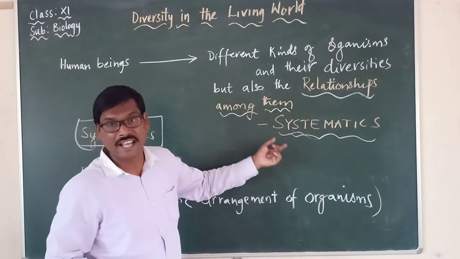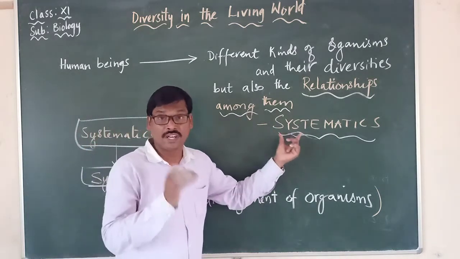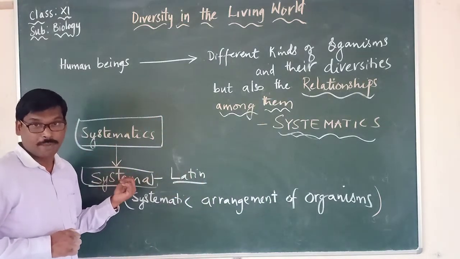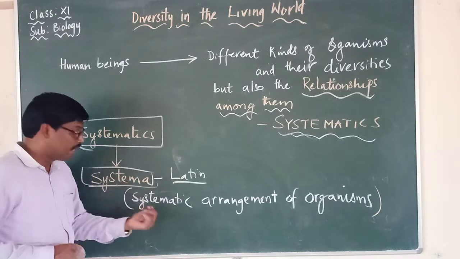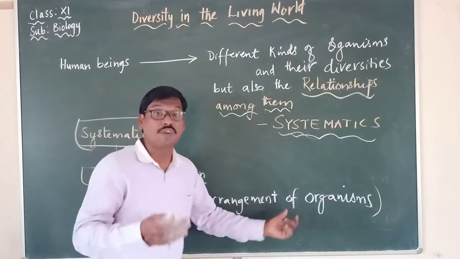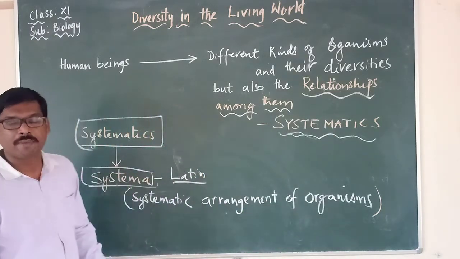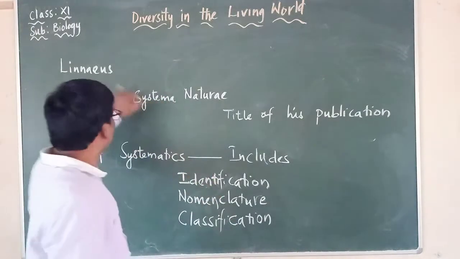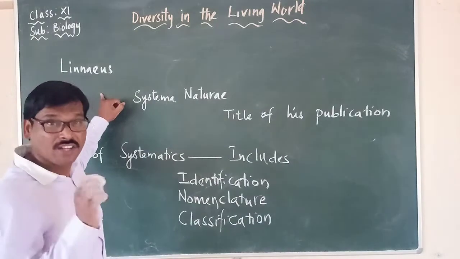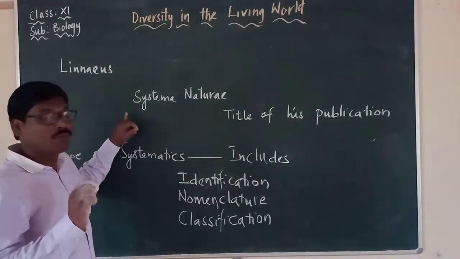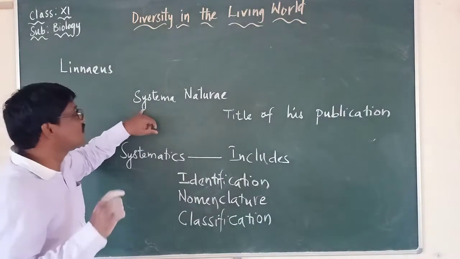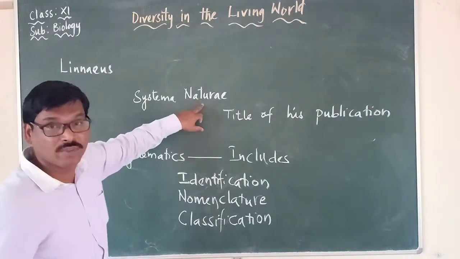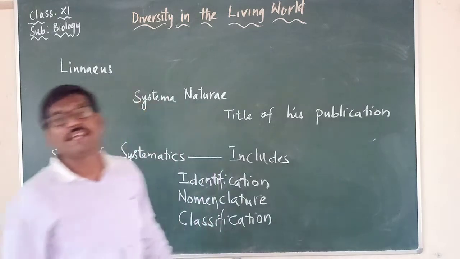And this word systematics is derived from what? The Latin word called systema. So what do you mean by the word systema? It is the systematic arrangement of organisms. So Carolus Linnaeus used the word systematics in his book called Systema Naturae as the title of his publication.